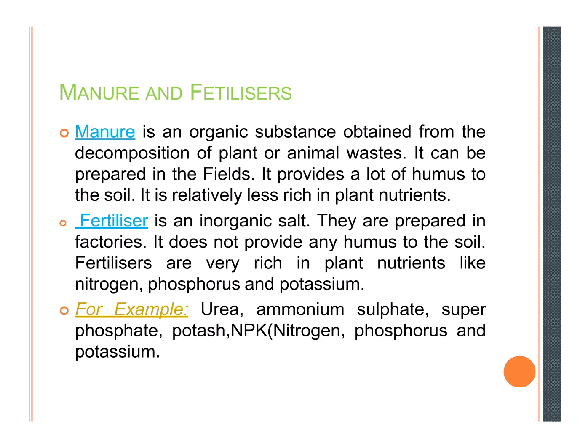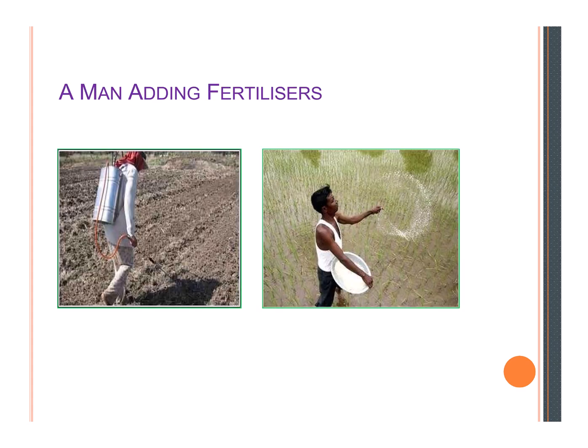For example, urea, ammonium sulfate, super phosphate, potash, and NPK (nitrogen, phosphorus, and potassium) are examples of fertilizers. Here you can see the manures and the fertilizers being added in the image. You can see the farmer adding the fertilizers in the field.